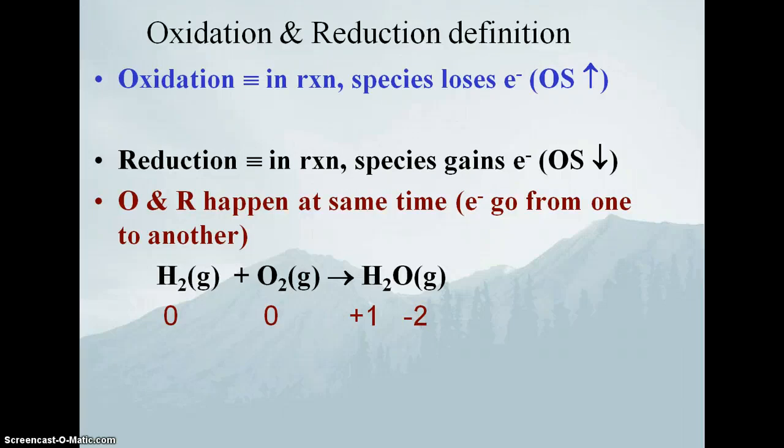The electrons have to be held on by somebody, so you can't have extra electrons. But that's okay because we have 2 hydrogens, each going from 0 to +1, so a net loss of 2 electrons. And my 1 oxygen, now granted this isn't a balanced chemical equation, so let's pretend there's a 1/2 there, gains those 2 electrons. So 2 electrons, 1 from each hydrogen, were gained by the 1 oxygen.